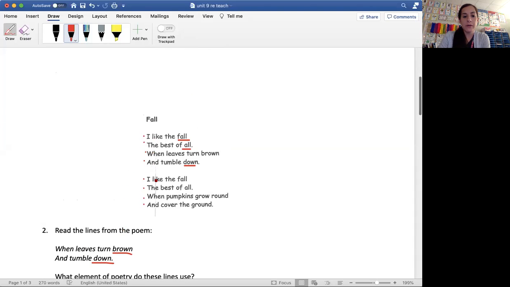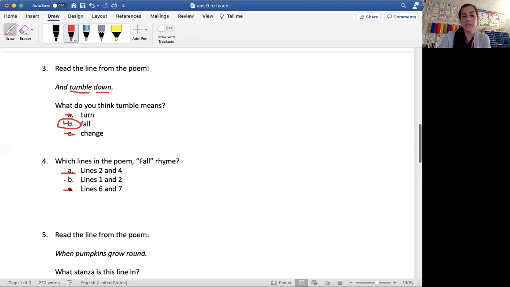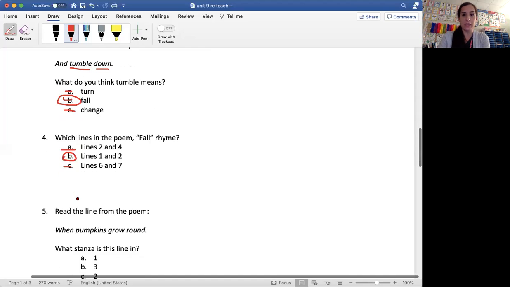1, 2, 3, 4, 5, 6, and 7. The best of all when pumpkins grow round. Did that make any sense? No. So make sure to go back and read those lines to yourself to see if they rhyme. And always make sure that you're reading the right lines, and even go back and number them if you need to.